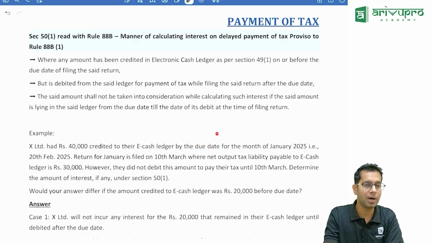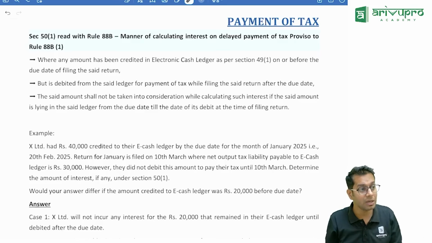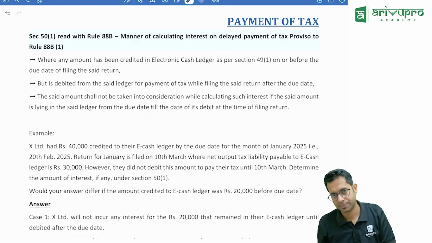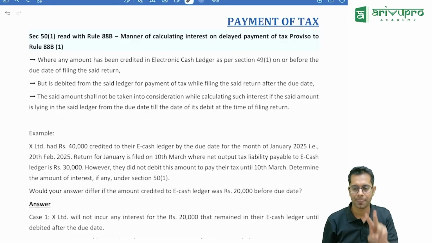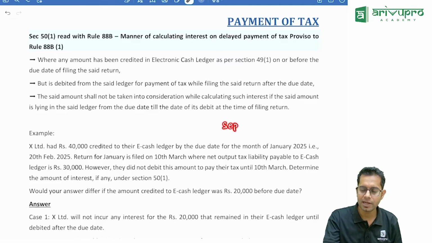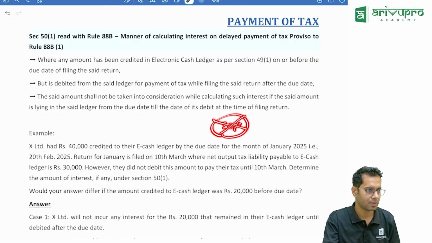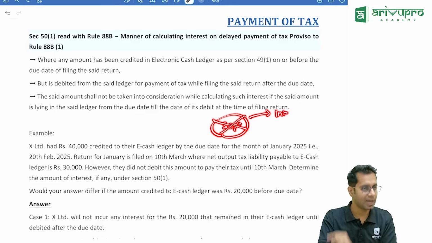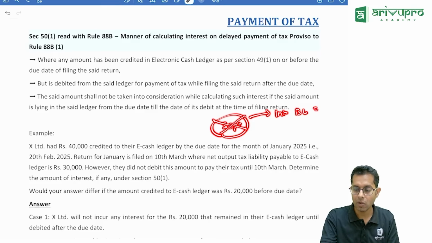Now here, if you remember, we discussed one more point. If I have not considered the amount in the return, see, two things are there. I was supposed to file the return for the month of September. I did not file it within the due date. So I am paying interest for delay in payment of tax. Why is there a delay in payment of tax? Because there is a delay in filing of returns. So belated returns. Now in this case, you pay interest only on the net amount payable in cash.